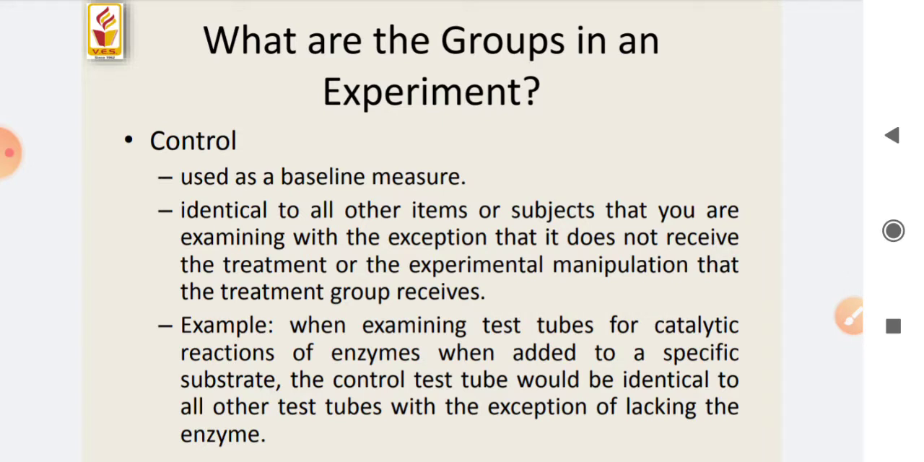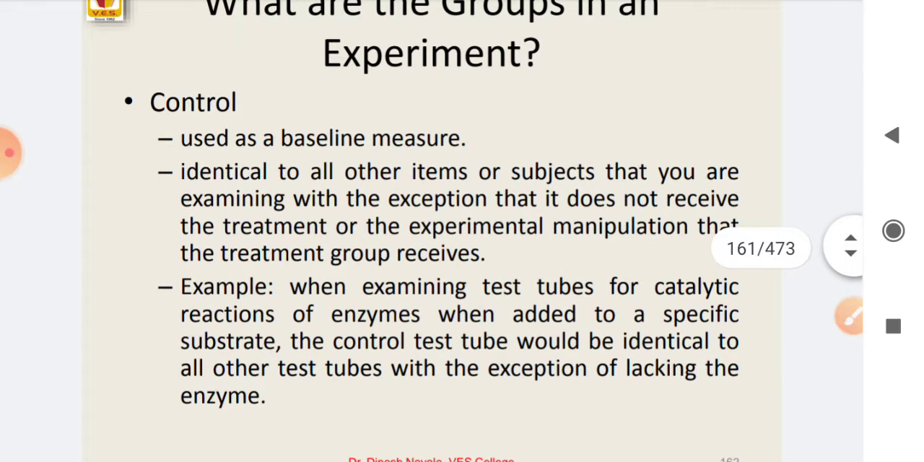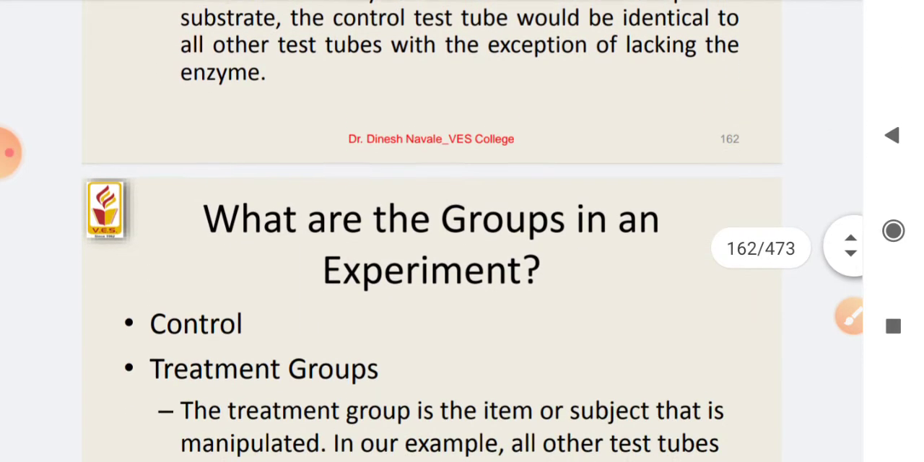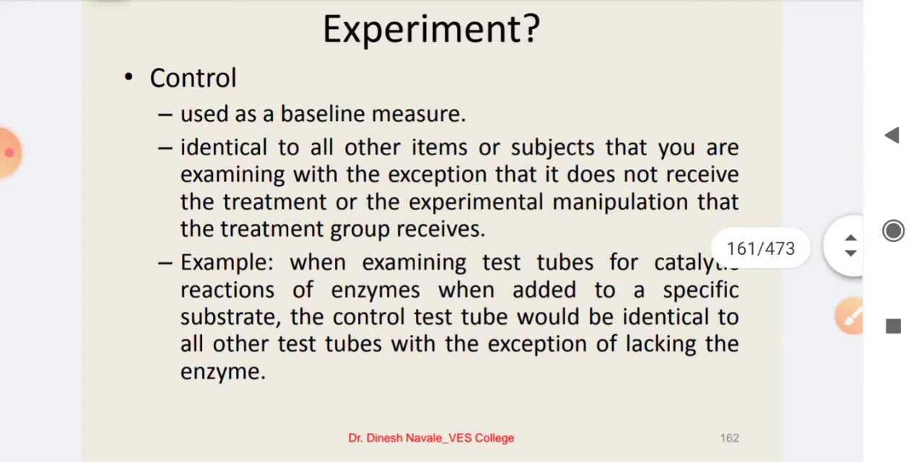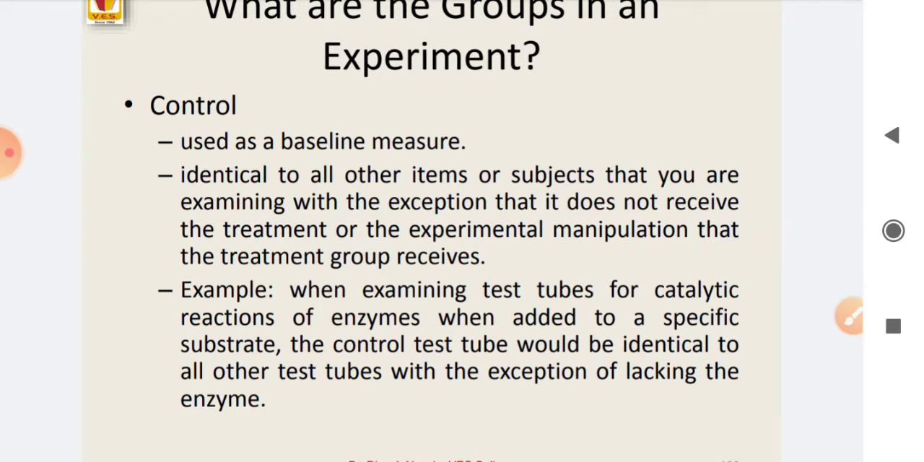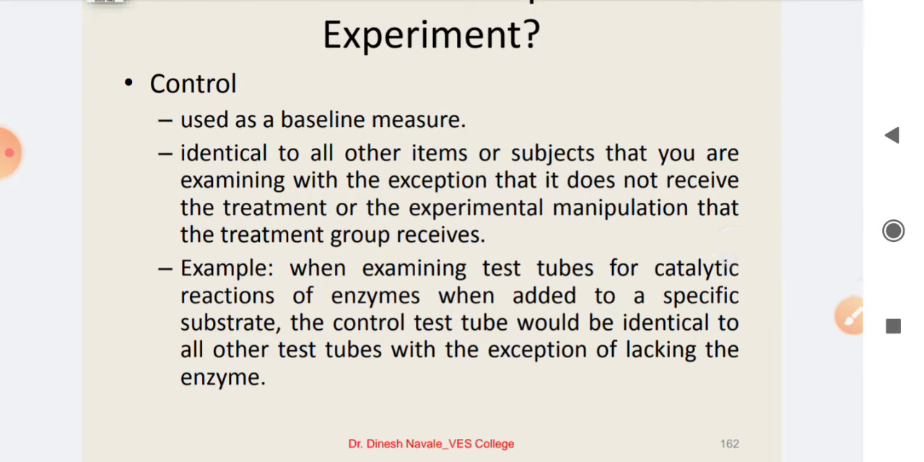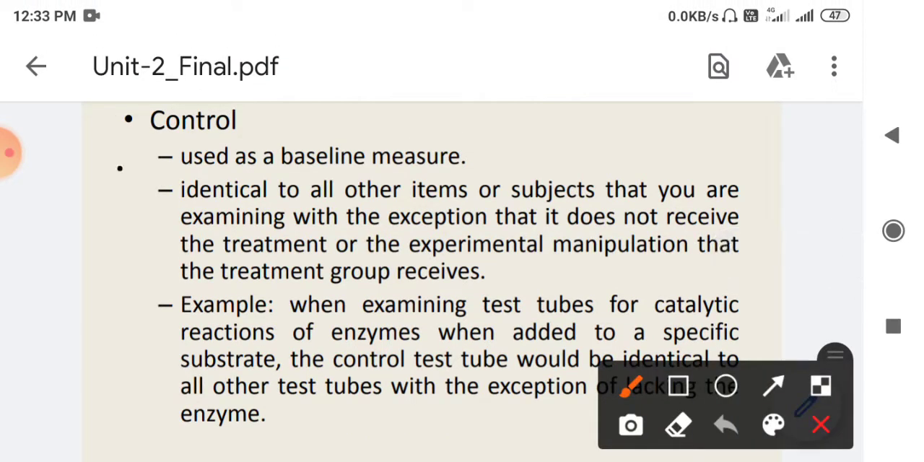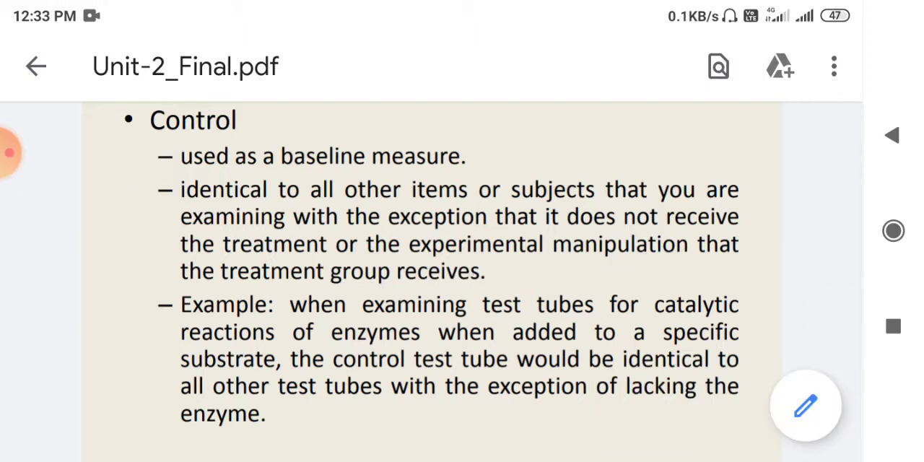So next: what are the groups in an experiment? There are three variables that we generally come across: independent, dependent, and control variables. Out of those, we'll see the control first. It is used as the baseline measurement. It is identical to all the other items or subjects that we are going to examine, with the exception that it does not receive the treatment or the experimental manipulation that the treatment group receives.